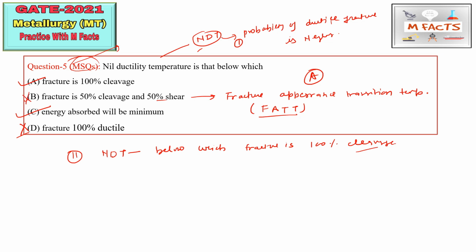So here you can find that A and C are correct: fracture is 100% cleavage, and energy absorbed will be minimum. Both parts are correct. This is the beauty of MSQ type questions: you may learn many concepts from them. I also suggest that you practice MSQ type questions and matching type questions as much as you can. So the correct answer is A and C.